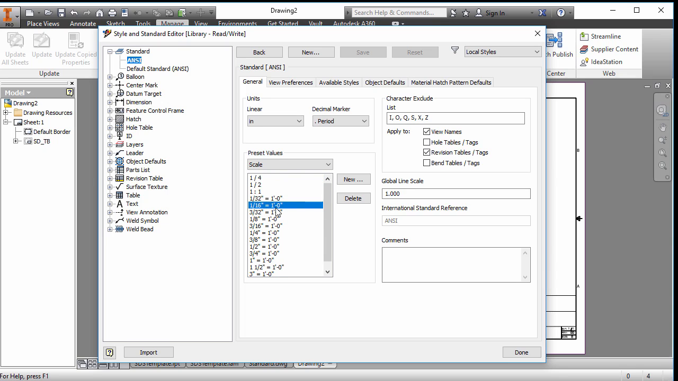But you know, in substations, what we want is the architectural type of scaling, and I want them all in here. And then when I create a view, I have this as an option to pick in, and it's going to be accurate.